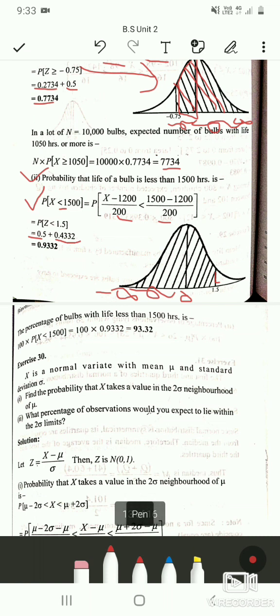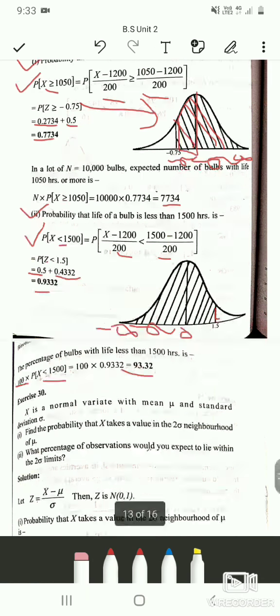So add 0.5 plus 0.4332, and you get 0.9332. Here we are interested in finding the percentage, so the percentage of bulbs with life less than 1,500 hours is 100 times the probability of x less than 1,500. So we do 100 into 0.9332, and there are 93.32% of bulbs with life less than 1,500 hours.